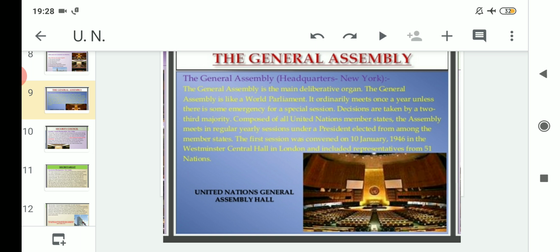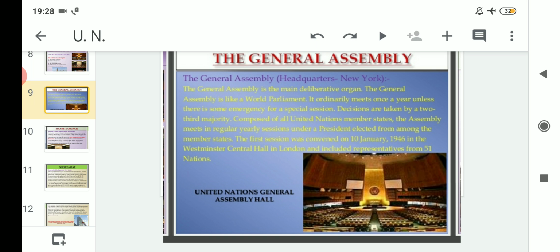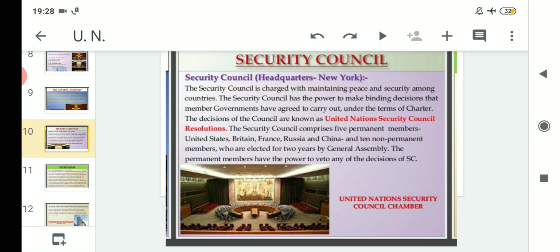After that, the second organ of the United Nations is the Security Council. The Security Council has its headquarters in New York. And remember, the General Assembly also has its headquarters in New York. About the Security Council, it is charged with maintaining peace and security among countries. So what is the main function or purpose of the formation of the Security Council? It has to maintain peace and seek security among member countries.